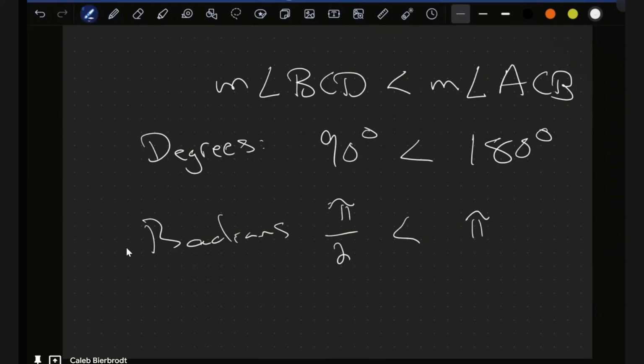Okay. So just, you know how shoe sizes are different in America versus Europe? You can think of degrees as like American shoe size and radians as like European shoe size. So they measure the same thing, but they just do it with a different standard. Like in Europe, my shoe size might be 45, but in the US, it's 10 and a half, 11. Okay.